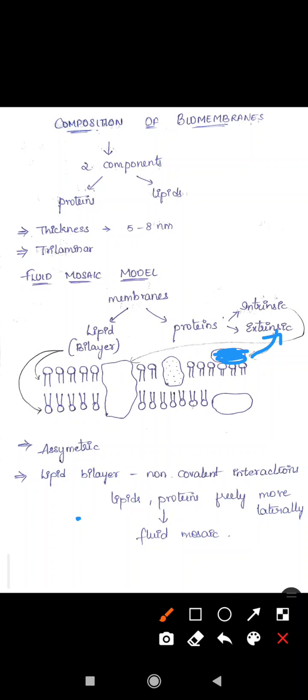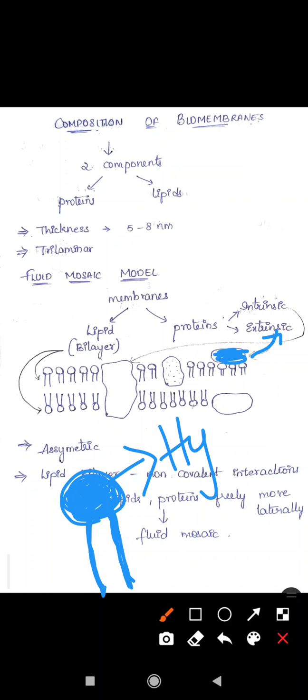Here you can see a phospholipid. These phospholipids are arranged in such a way that there is a hydrophilic head and hydrophobic tails. This is the hydrophilic head.